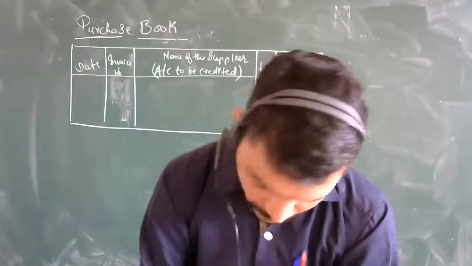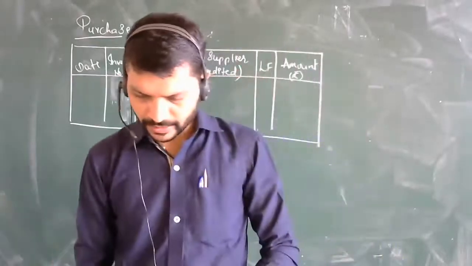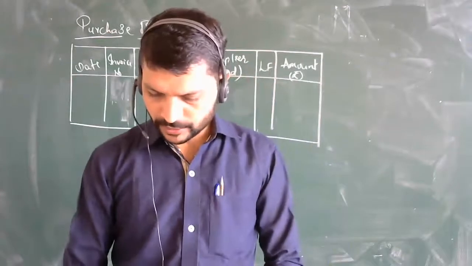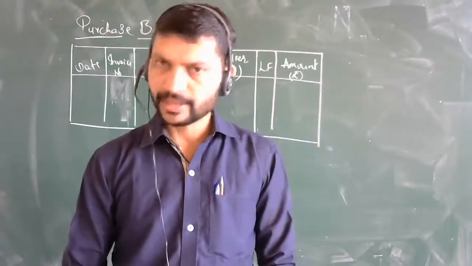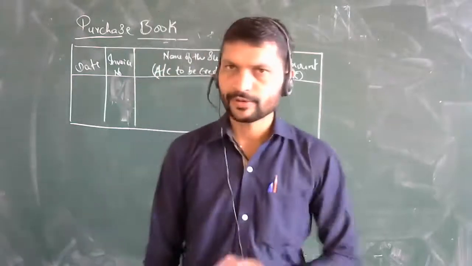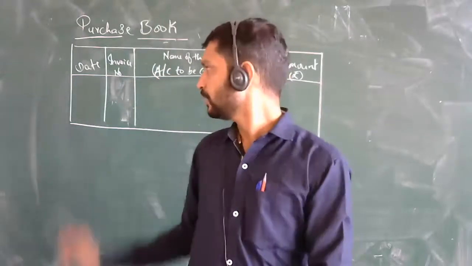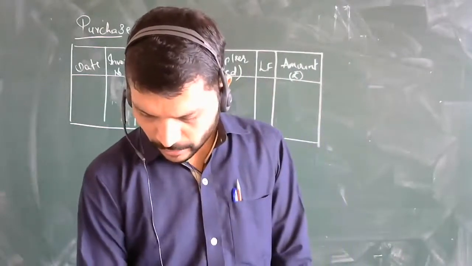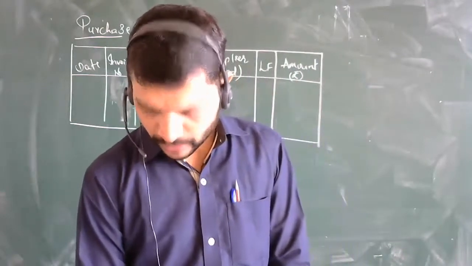Let's see, but before that, there are two normal lines. Let's see what exactly they mean. The monthly total of the purchase book is posted to the debit side of the purchase account in the ledger. That is, the monthly purchases you make will be posted on the debit side to the purchase account. That is, in the purchase book it will be debited.